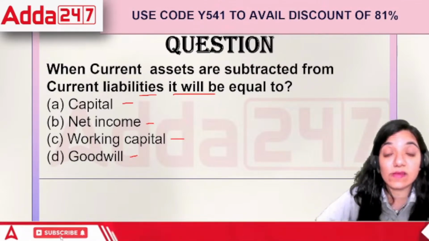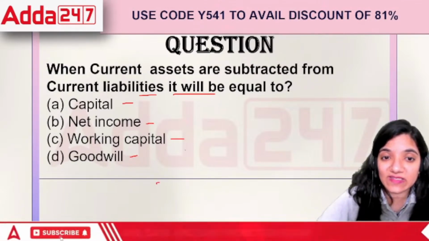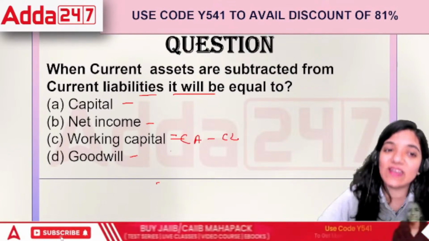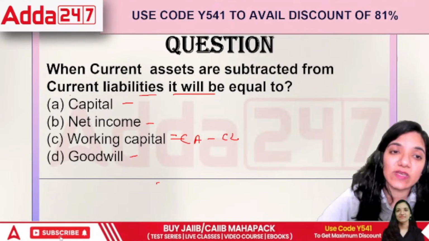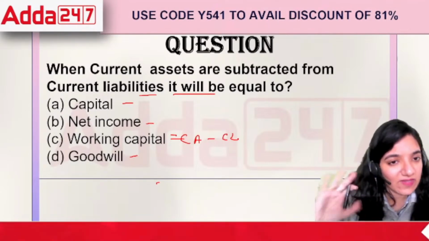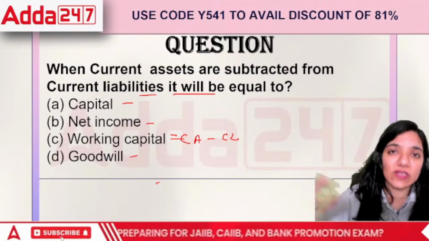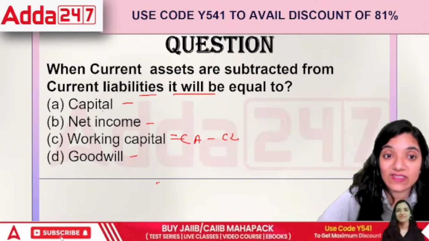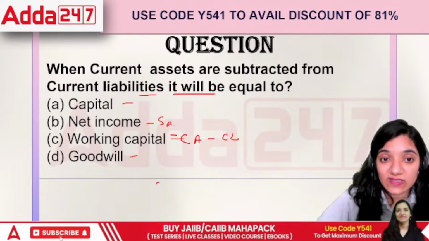When the current assets are subtracted from current liabilities, that is CA minus CL, the formula is for working capital. Capital is basically the money that we invest in the business. Net income is the total income that we earn. Income, for example, net sales. Sales minus sales return is net income.